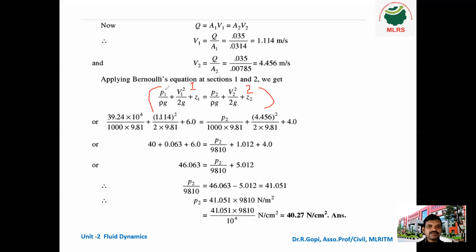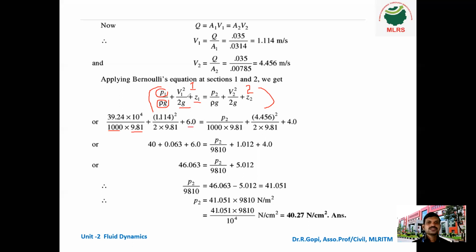P1 we know now, it is given in the question. Rho g is always constant. For water, rho is 1000 and g is 9.81. Next V1. V1 is 1.114, and we have to put the square, so 1.114 square, divided by 2 into g, 2 into 9.81, plus Z1. What is Z1? Z1 value is 6 meter.